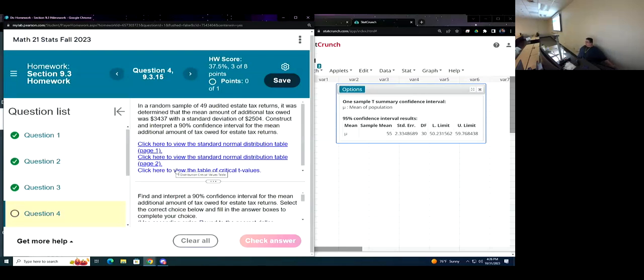That's all we're doing so far. In a random sample of 49 audited estate tax returns, it was determined that the mean amount of additional tax owed was $3,437 with a standard deviation almost as large as the mean. That's a big window. Construct and interpret a 90% confidence interval for the mean additional amount of tax owed for a state tax return.